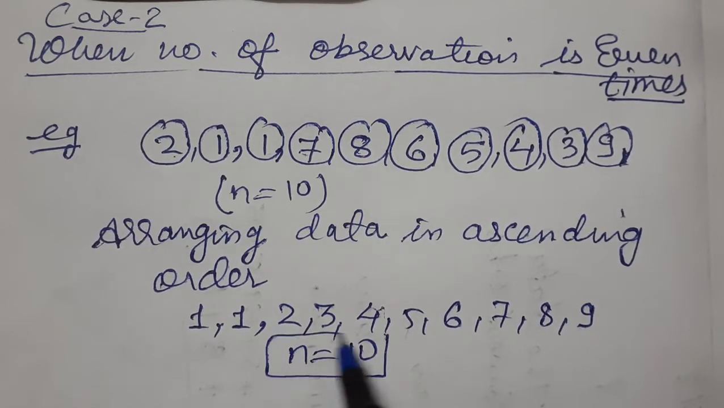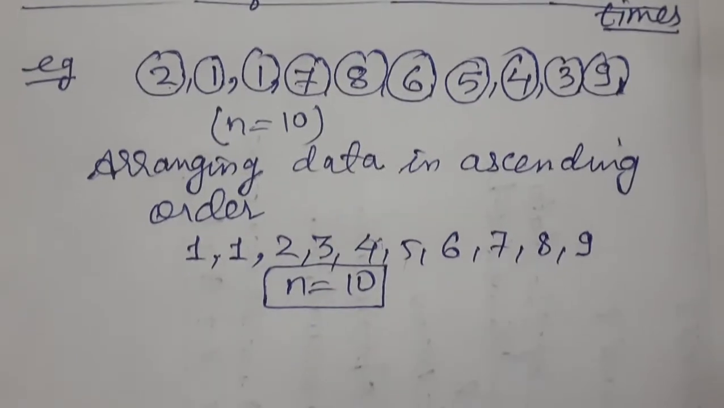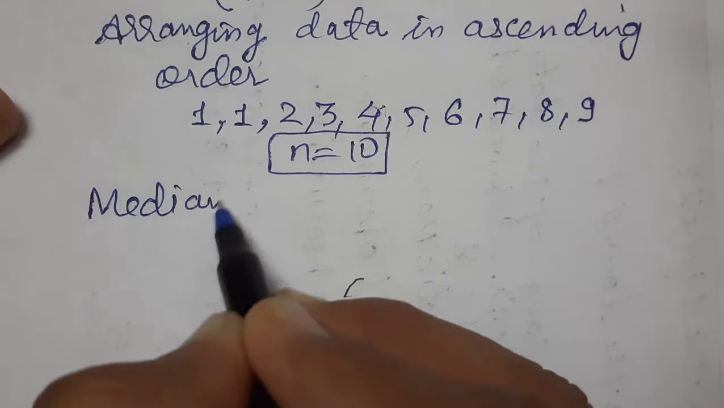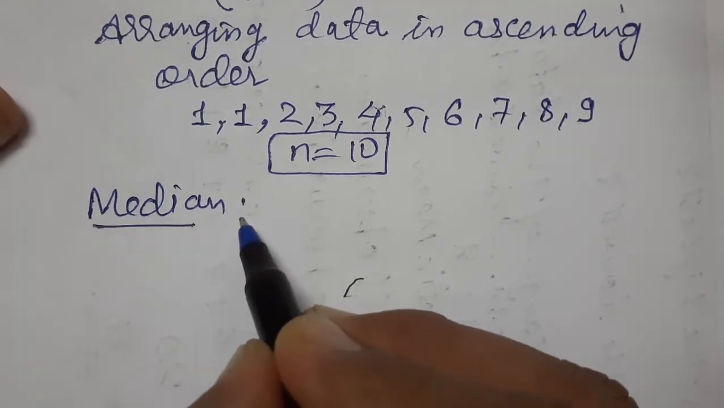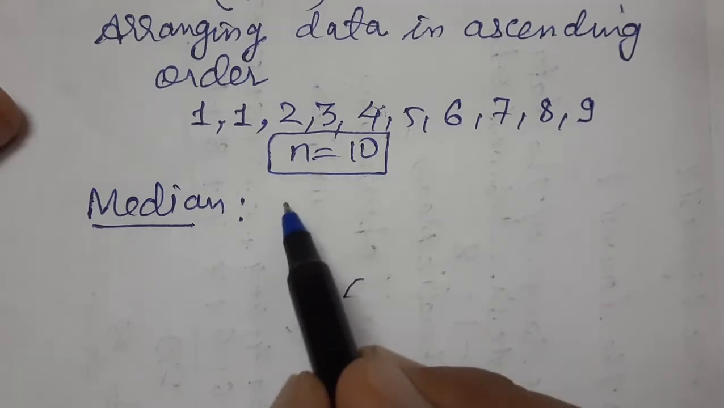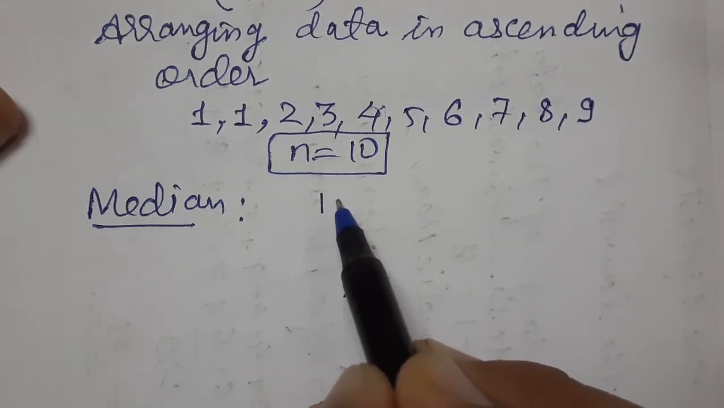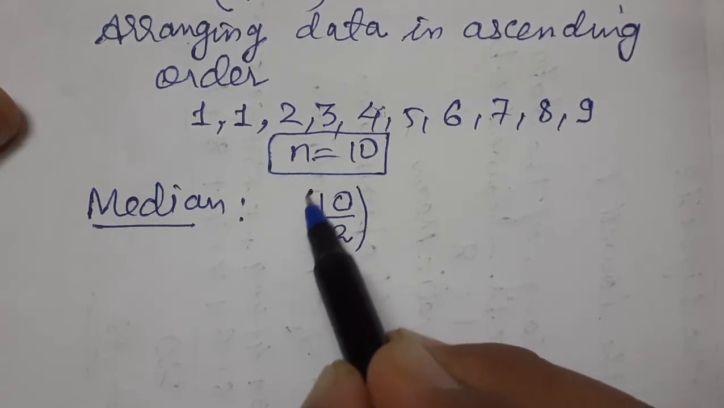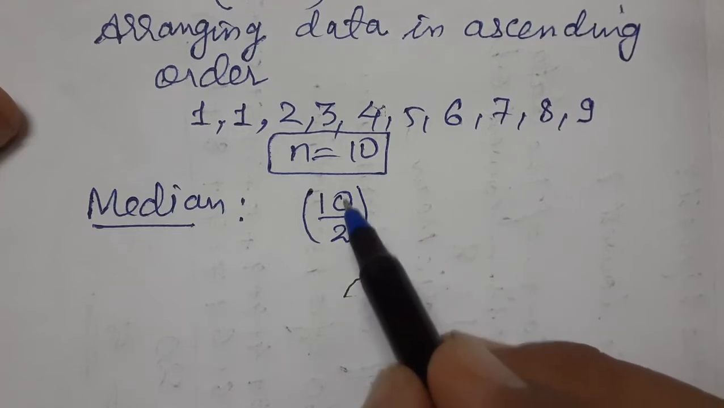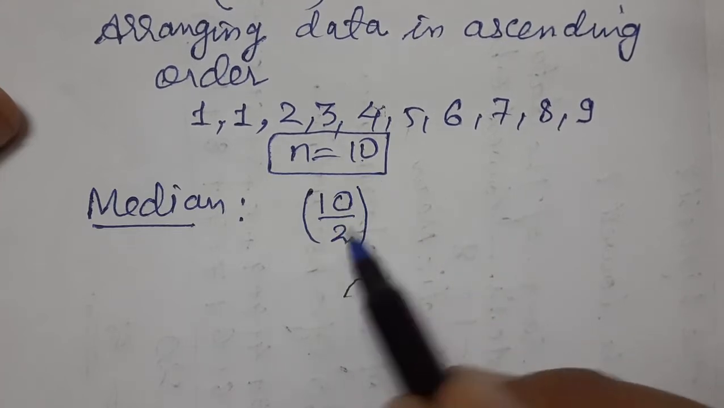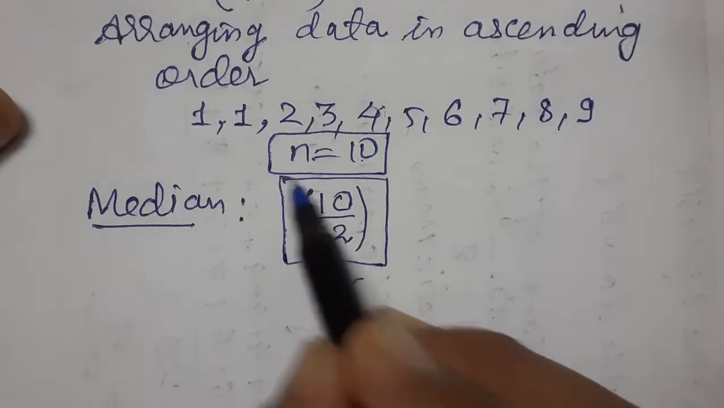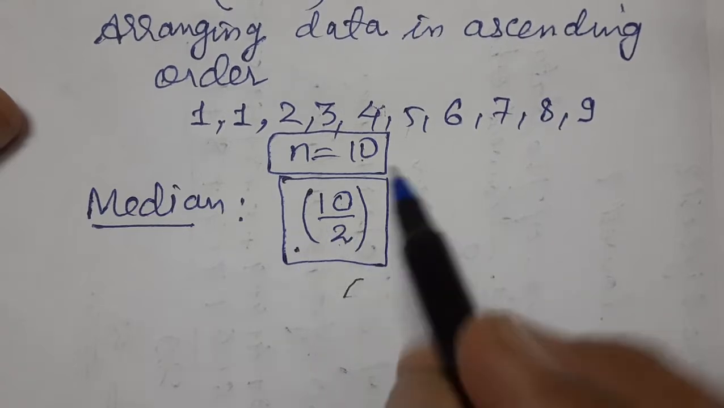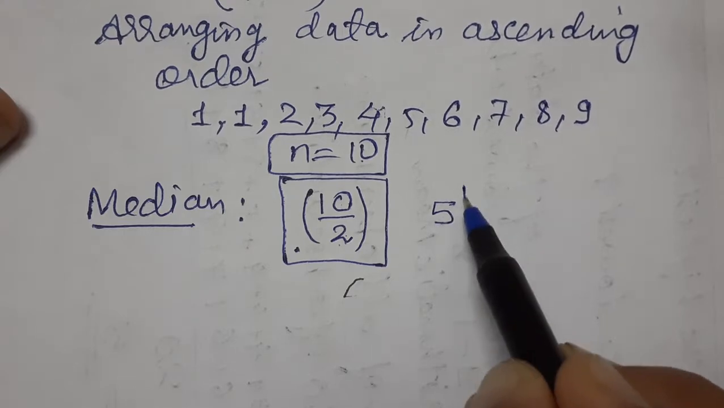So how to find the median in such a case, where the number of observations is even? Listen here, children, carefully. N is 10. What is 10 by 2? 10 by 2 is the fifth observation. This is just the method, no need to write this one, I am just explaining it to you.